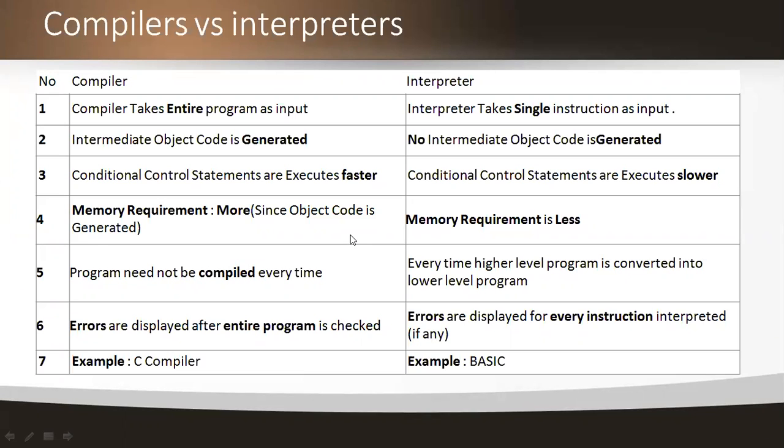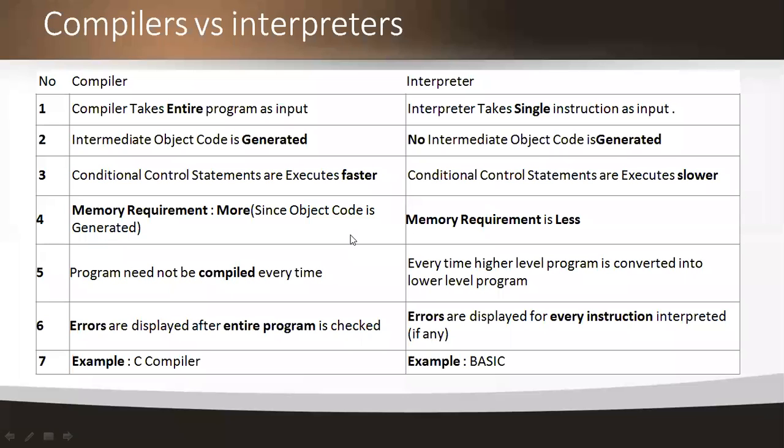Error detection recovery is implemented in both the compiler and the interpreters. Why? Because if you implement the error detection recovery process, then you can easily know the type of errors that you are getting in your program. Errors are displayed after the entire program is checked in the compilers. In the interpreters, errors are displayed for each and every instruction. In both conditions, if there are any errors, they are to be displayed.